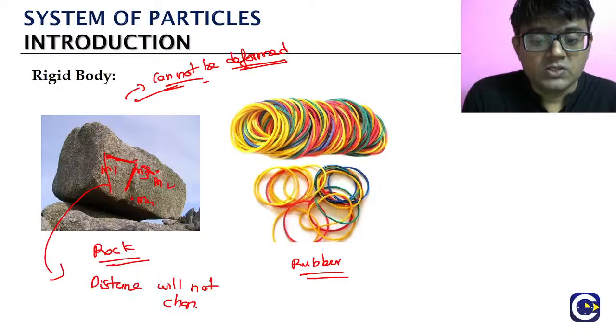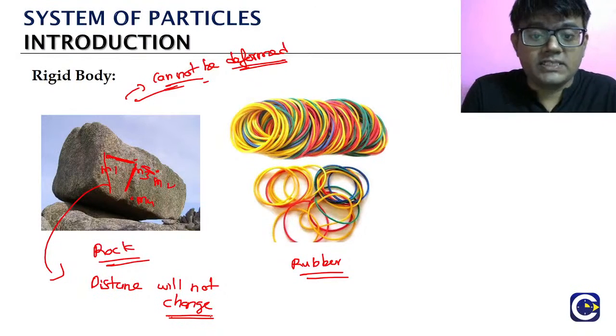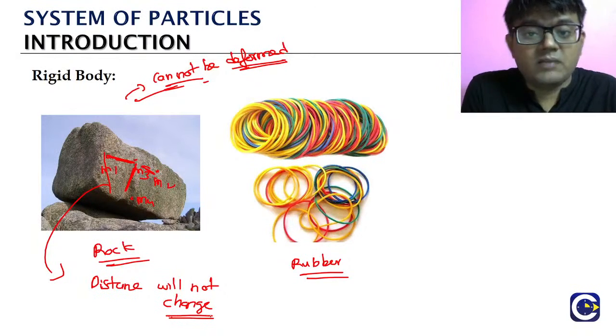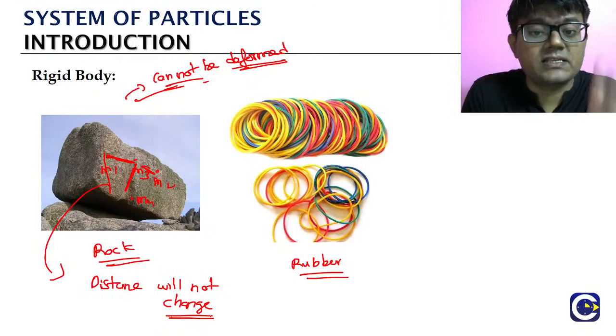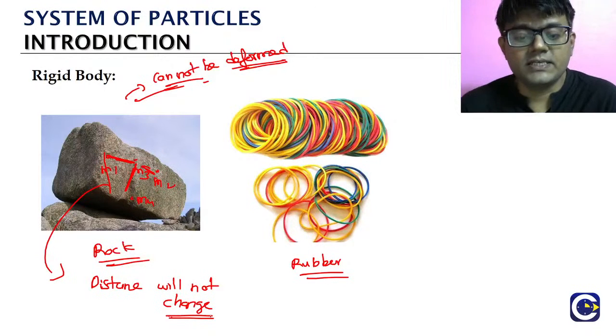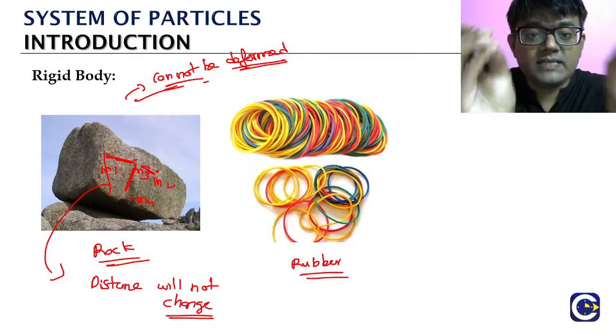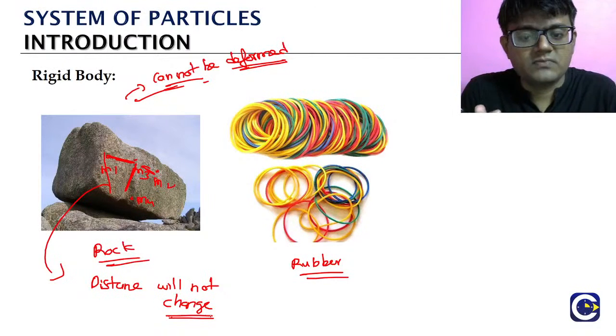ஓகேவா? So the distance between the particles of that extended body, ஏன்னா இதே ஒரு extended body தான், rubber is also an extended body. நீங்க ஒரு rigid body, so இதுக்கு என்ன தெரியுமா, we are going to call it as a rigid body. So an object which cannot be deformed is called as what? Rigid body. Rigid body என்ன, the distance between the particles of the body will not be changing, அதோட வேல்யூ சேஞ்ச் ஆகாது.